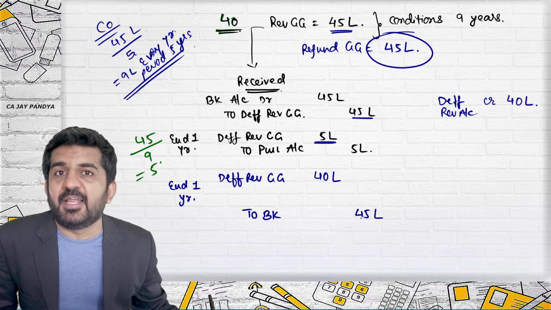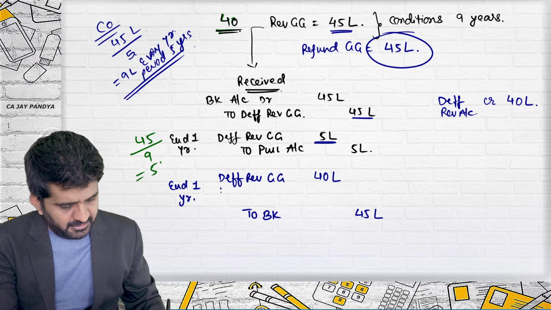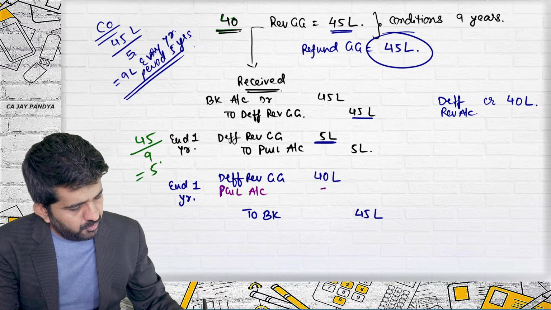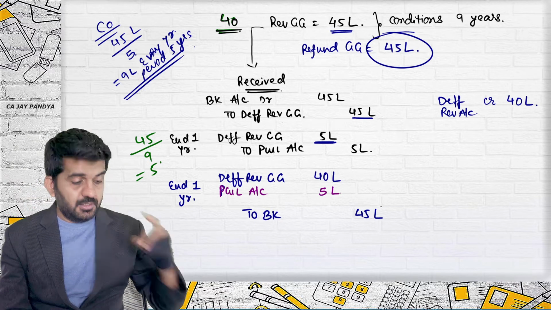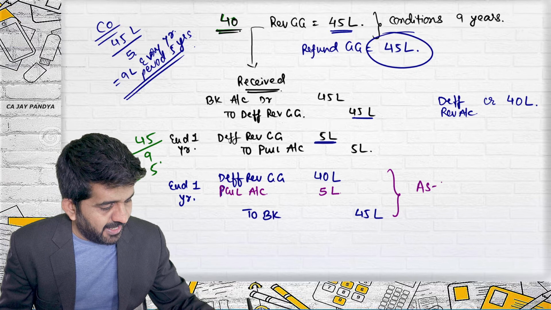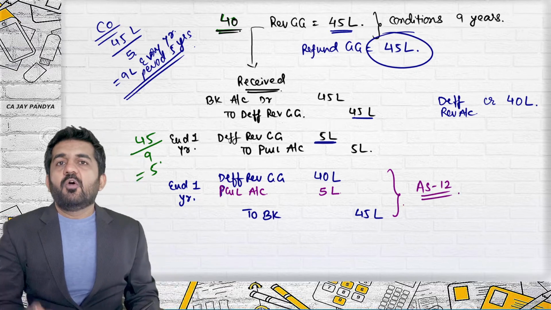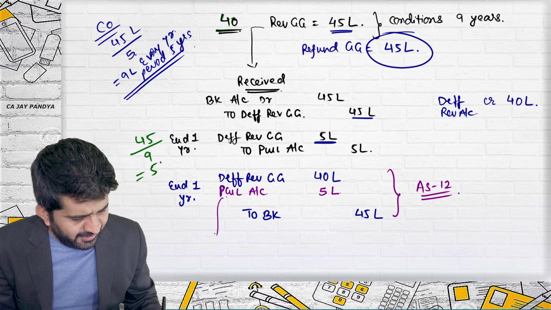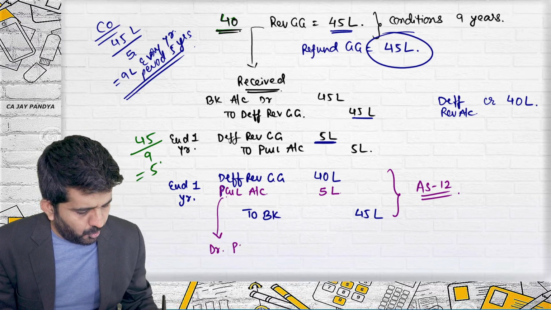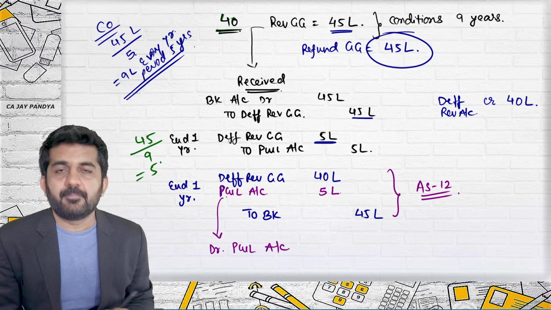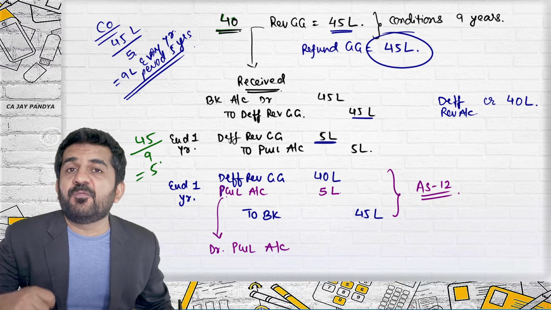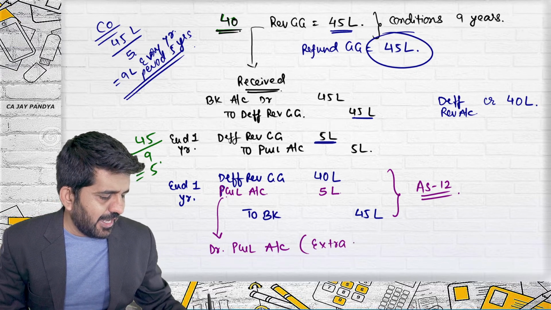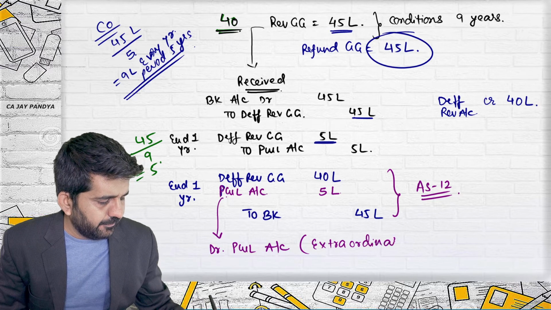But this is 45 lakhs. What will be debited is profit and loss account. By how much? 5 lakhs. This is suggested by AS 12. One more thing suggested by AS 12 which I have not told you. Whenever something is debited to profit and loss account under the head of refund of government grant, it should be treated as extraordinary item.